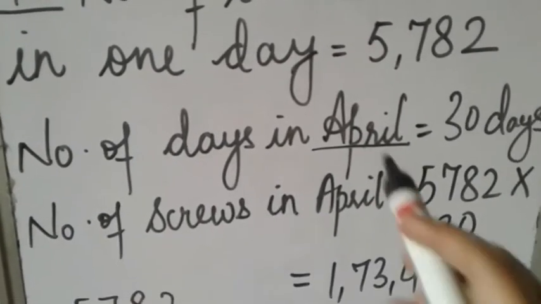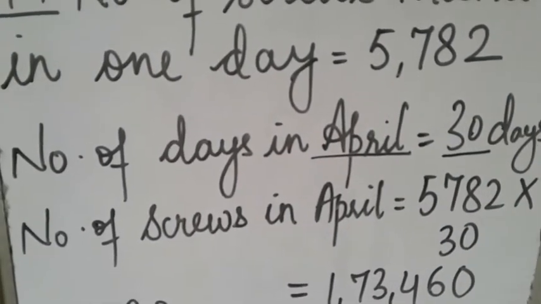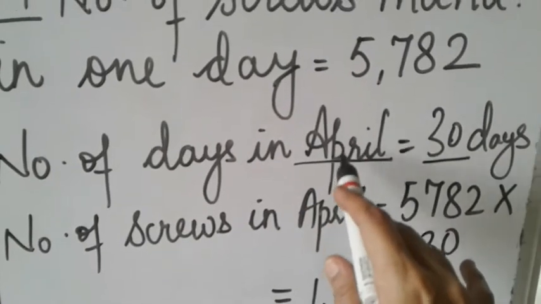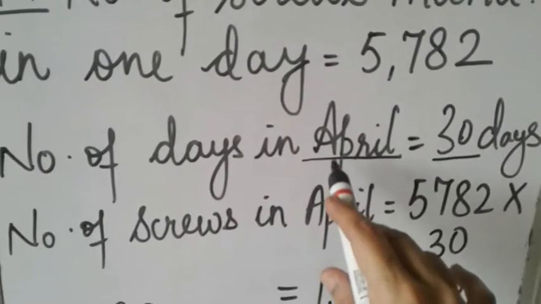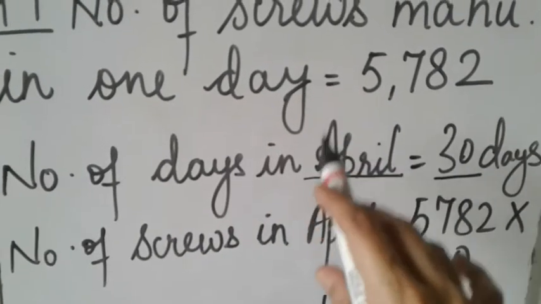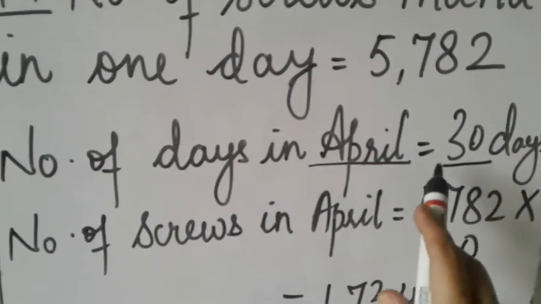So according to the month you have to write the number of days. So you should know that also. Since in the question it is given April, I have taken April, but in exam it can be any month out of 12, and you should know the number of days of that particular month. Okay, so April is 30 days.